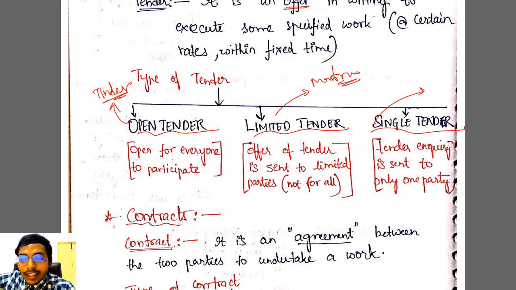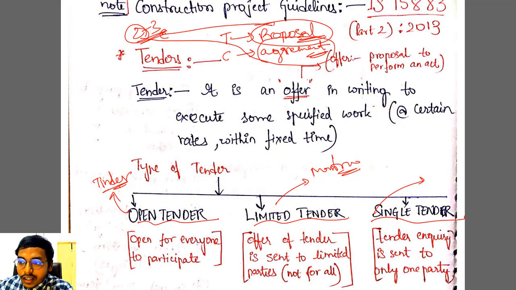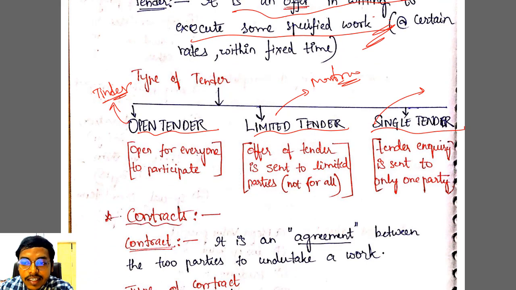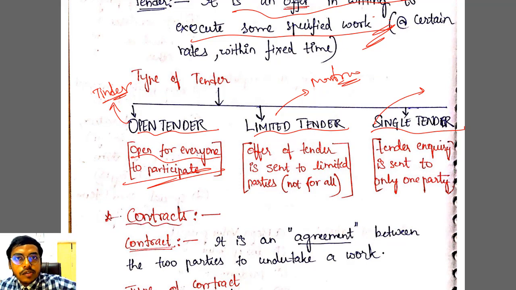Now let us apply the same concept in civil engineering. How does this work? Tender is an offer in writing to execute certain specific work in civil engineering. In simple language, it is just a proposal to perform a certain act. What are the different types of tenders we have? First one is an open tender. It is open for everyone to participate. You will announce it in a newspaper, and whichever construction agencies are interested will come and participate in your open tender.